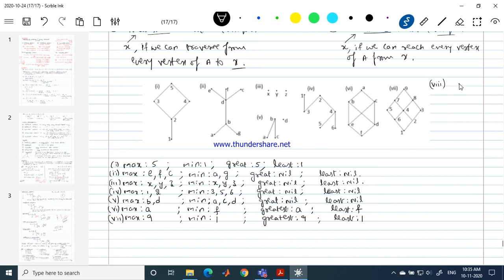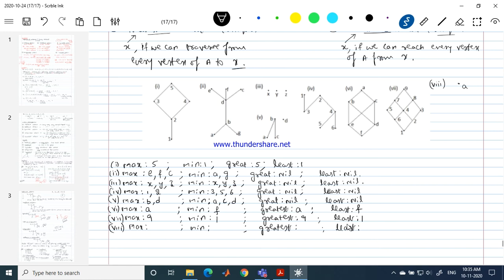This is my graph. Give me the answer for this. Give me the maximal element, minimal element. If we have greatest, which is the greatest, and if we have least, which is the least element.